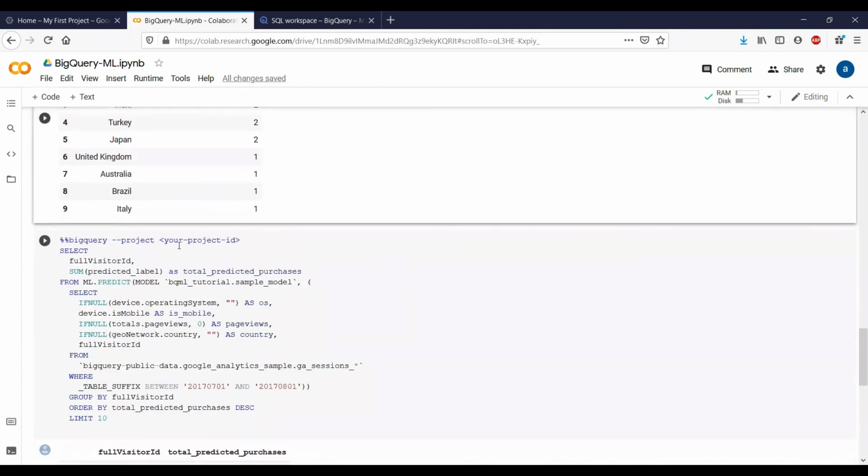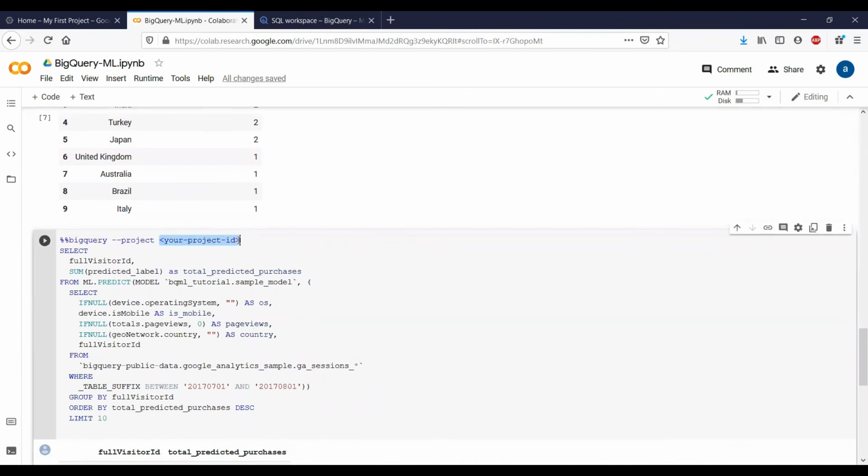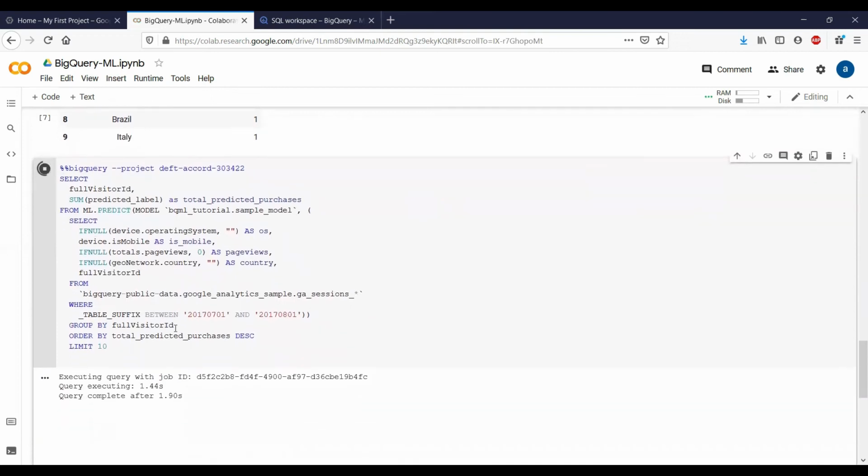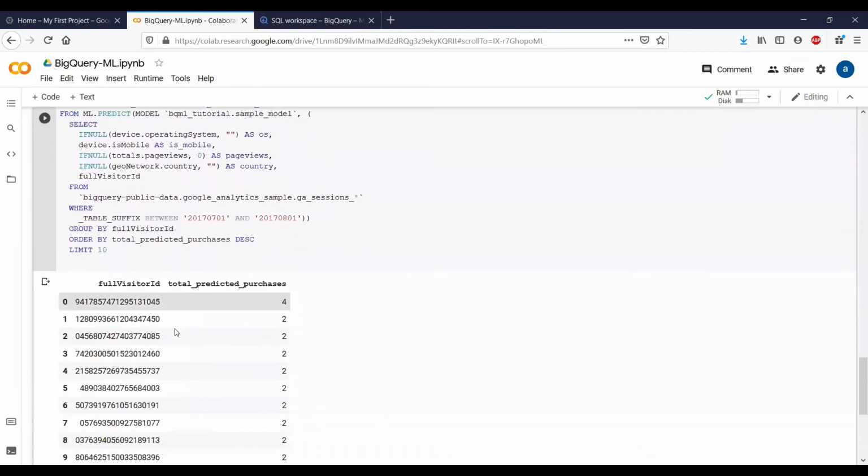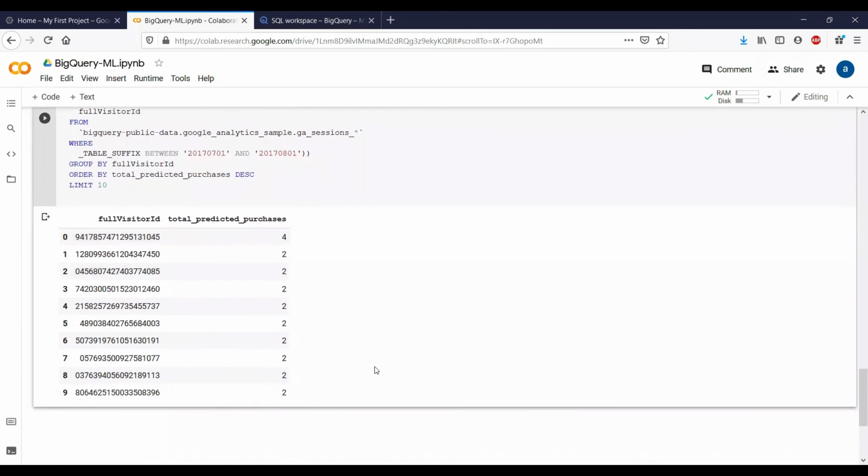And then if we wanted to do the same thing, but now we want to do this by visitor ID, we would simply run the same query, and basically we can see this by visitor ID. So now you can see that this is really an interesting extension to the capabilities of BigQuery that so many of us use so frequently around in machine learning.